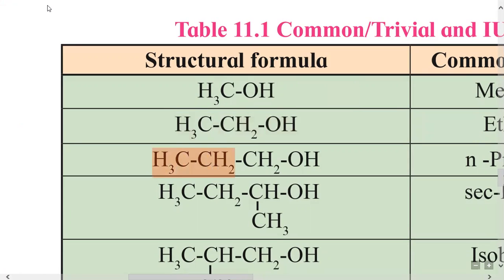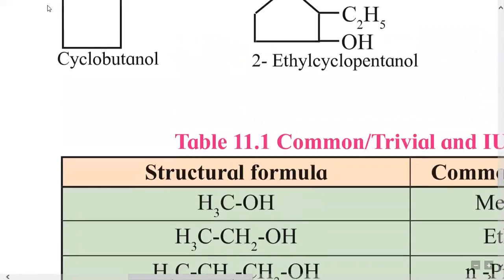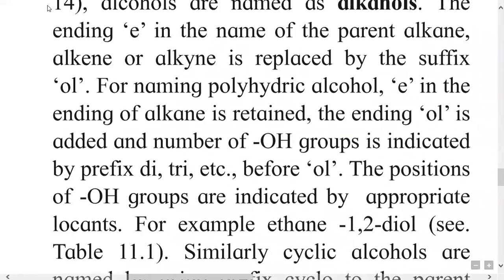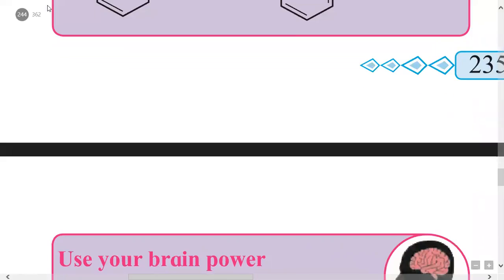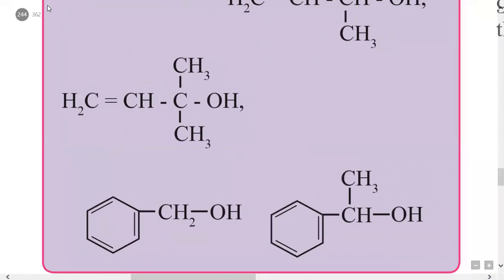The next example has a CH2OH part called carbinol, and the alkyl group is CH2CH3, an ethyl group, so it is ethyl carbinol. Like this, according to the carbinol system, these nomenclatures are given for alcohols. That is the second type of system of nomenclature of alcohols.